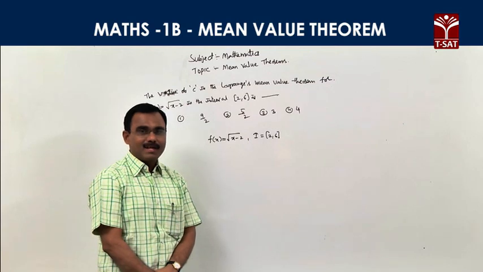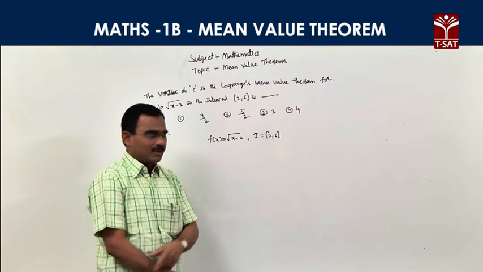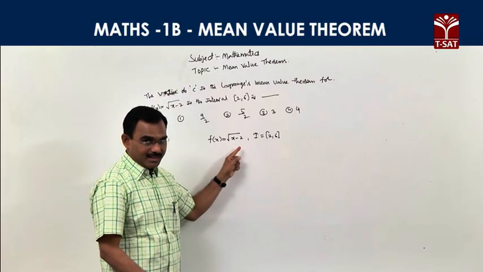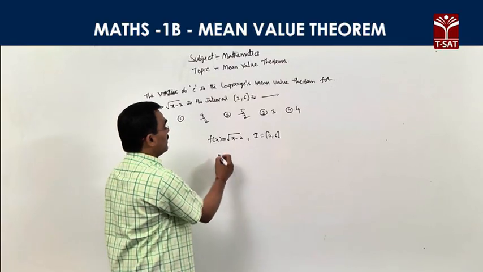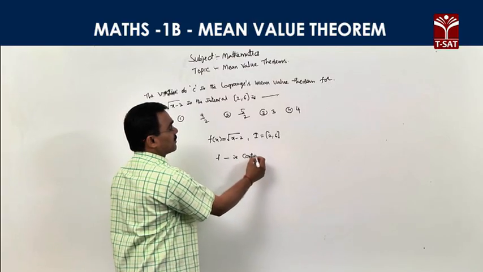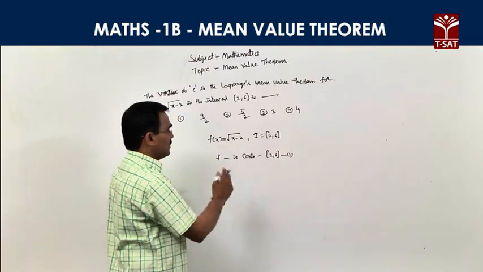What is Lagrange's mean value theorem? Lagrange's mean value theorem satisfies two conditions. First condition is continuity. You see that f of 2 value is what? 0, right? And f of 6 value is here. So we clearly observe f is a continuous function on the closed interval 2 comma 6. First one is over, right?